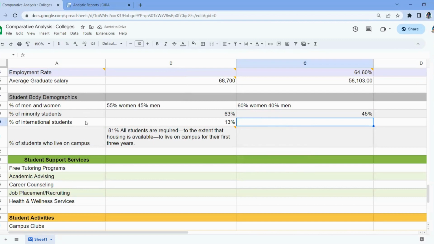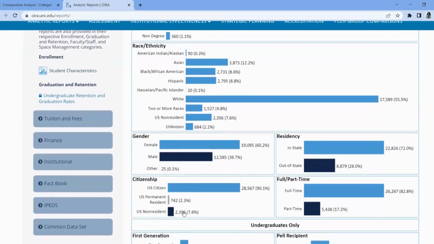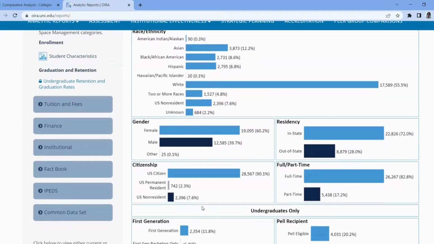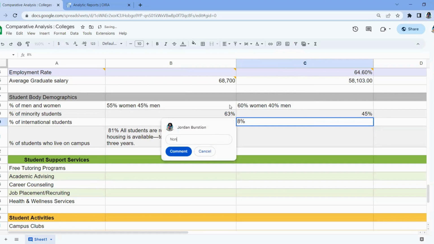I also want to know what percent of students would be international students. Let's see. I think non-resident, US non-resident, that could capture that. So I'll put 7.6%. I'll round that up to 8. And I'll say 8%, and I'll make a comment that's non-resident.